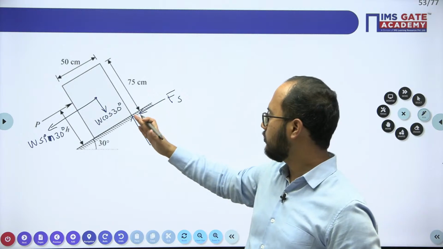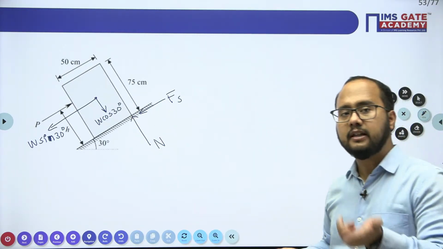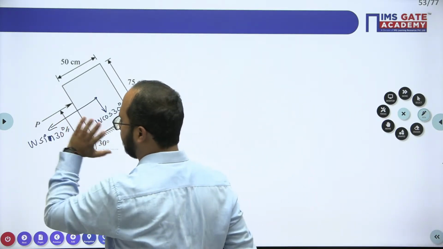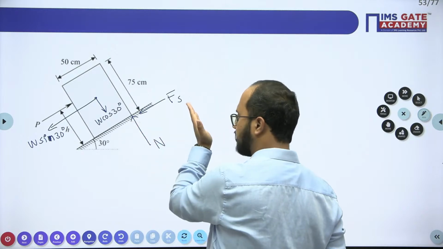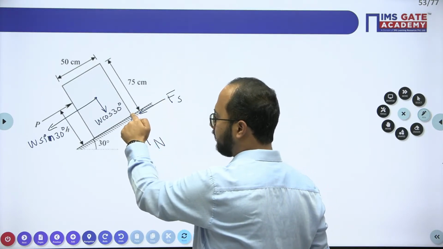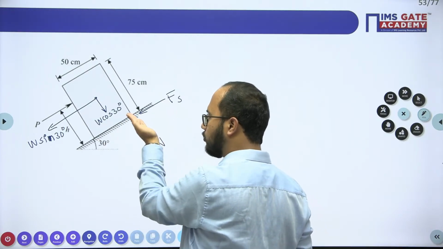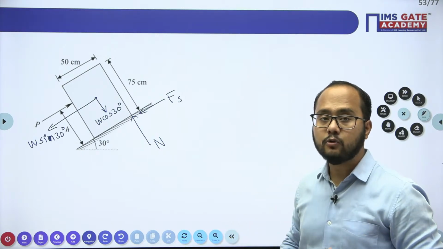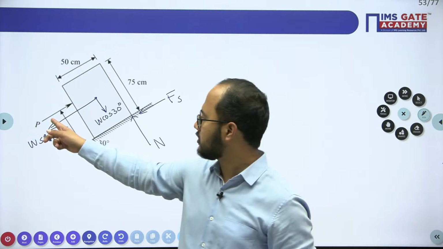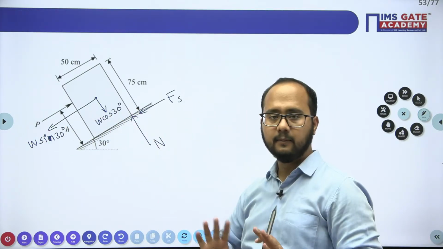If the normal moves outside the base of this block, then there will be tipping. In the question they have mentioned maximum height, so for the limiting case we will get the maximum height. If it goes beyond this, if this normal shifts here, obviously tipping will occur. So you have to shift this normal to this corner point. First of all, try to identify about which corner tipping will occur because of the application of this force.